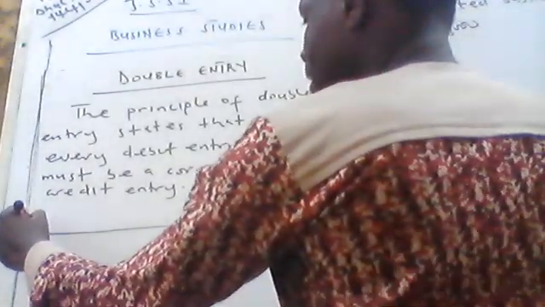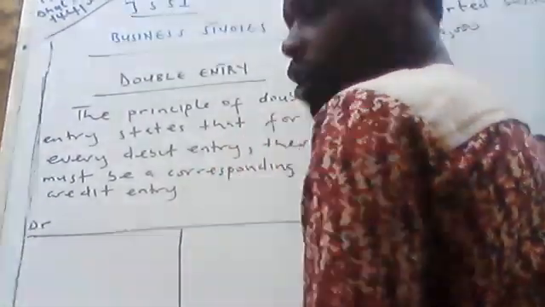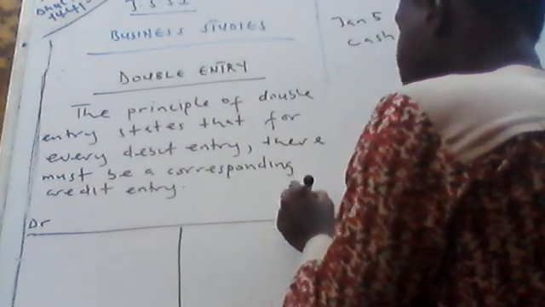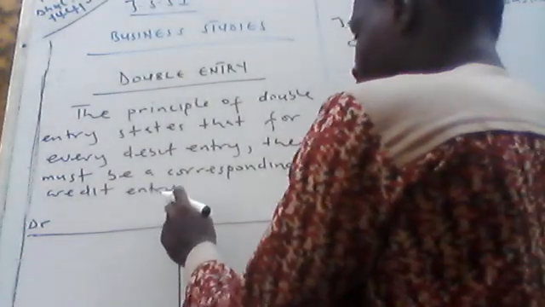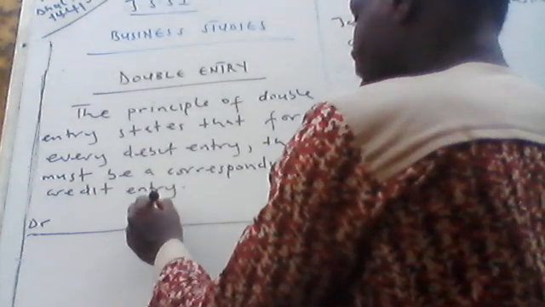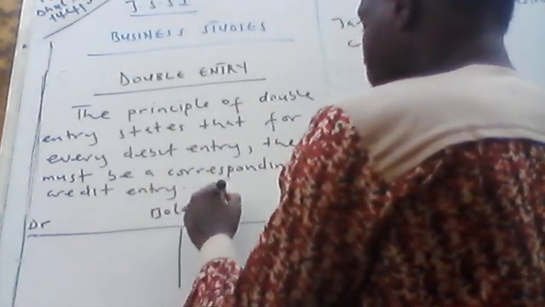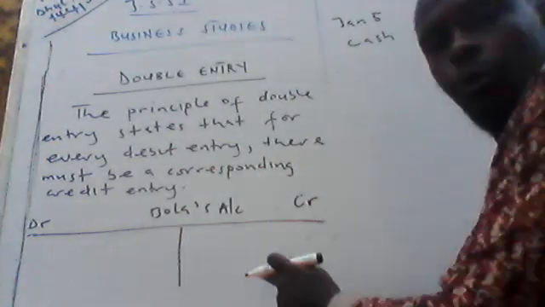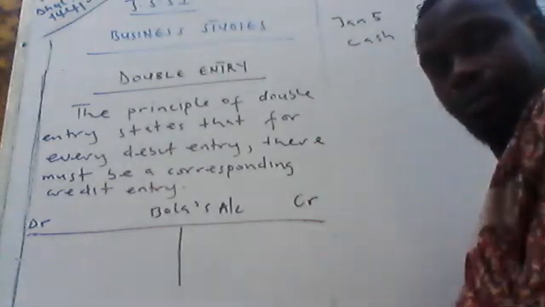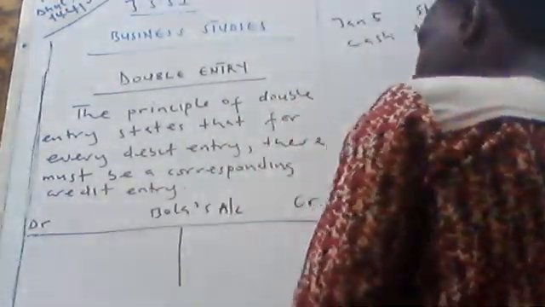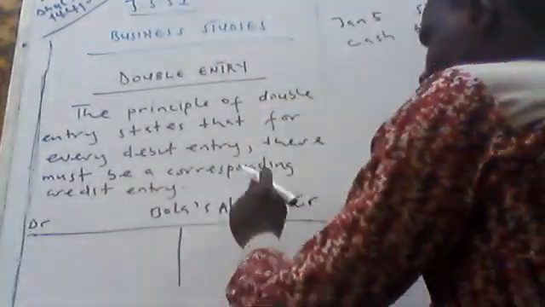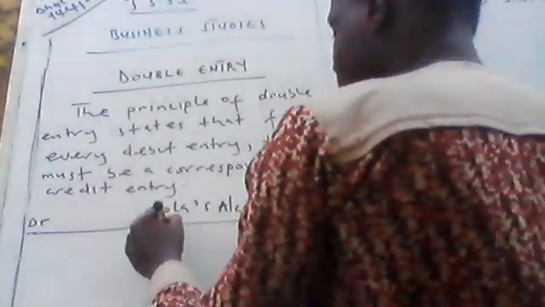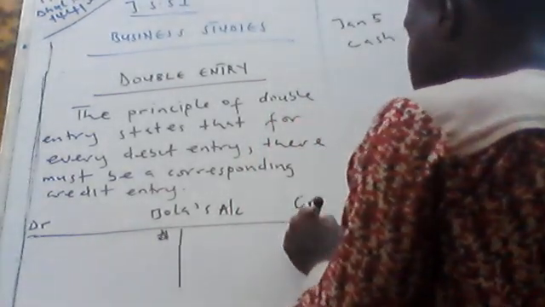This left hand side is called DR. DR means debit side. This right hand side is called the credit side, CR. So let's have Baller's account. A/C means account. So this is what we call a ledger. I've opened an account for Baller. This is the debit side. This is the credit side. DR means debit side. CR means credit side. Is that clear to you now? You write naira here and you write naira here.